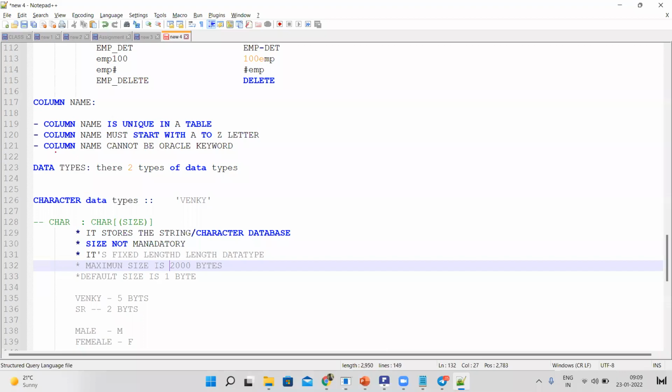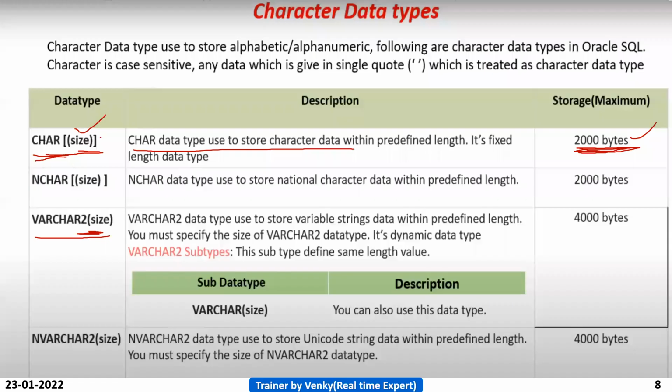See, that means you no need to declare like this, guys. The use of the angular brackets is to indicate that the size is not mandatory. When you are declaring the character size, you must use the parenthesis. If you want to declare the size, you must use the parenthesis.